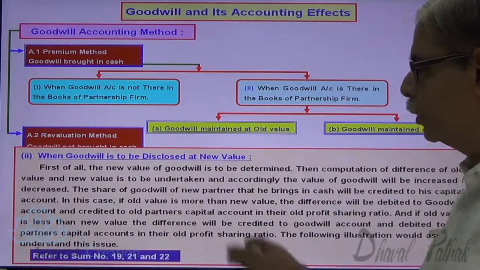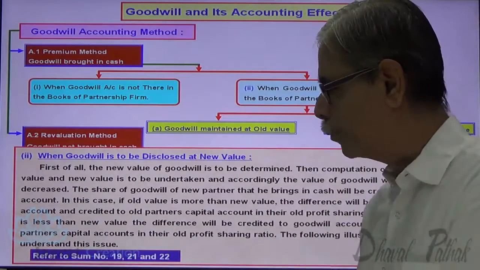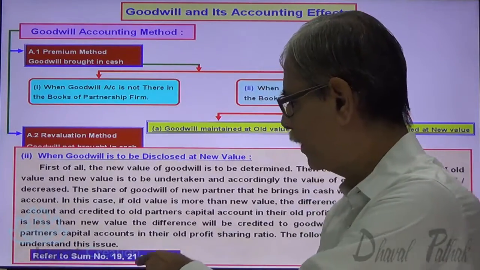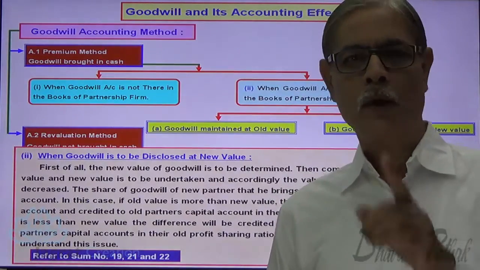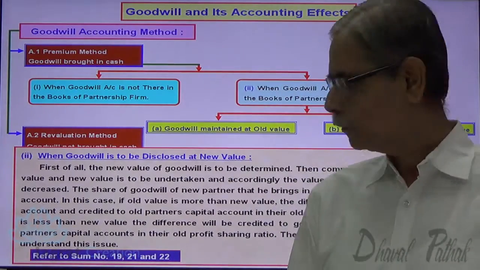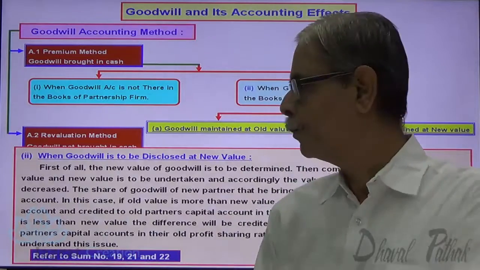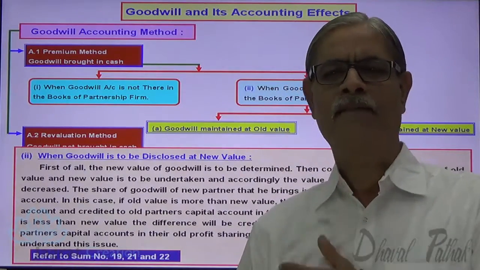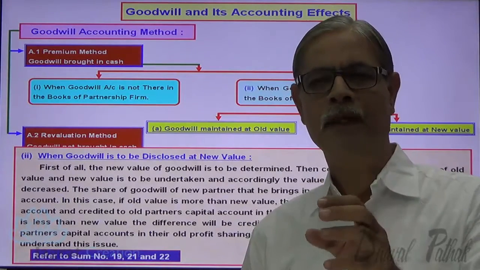Now, for this purpose, you are requested to refer to sum number 19, 21 and 22. They are already there in the DVD. These are the sums that you are supposed to refer to understand this concept. But in spite of that, let me take one illustration and explain the same concept right now.